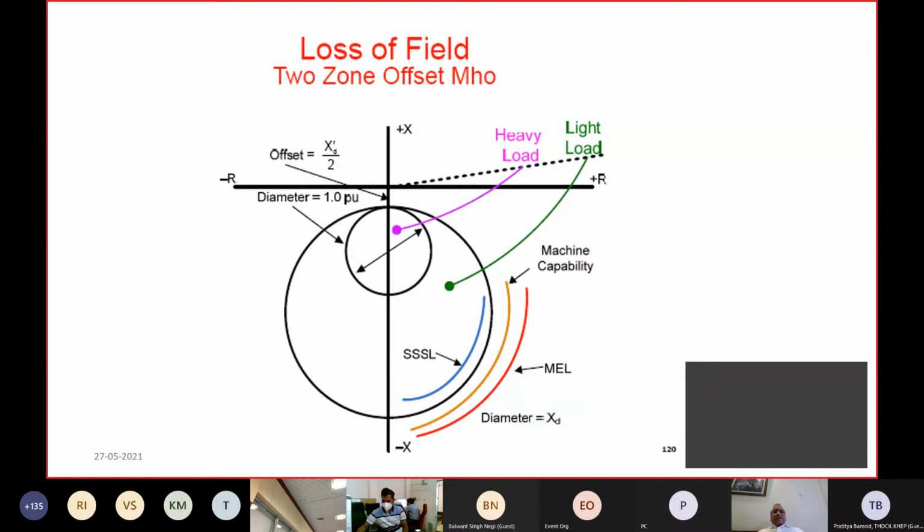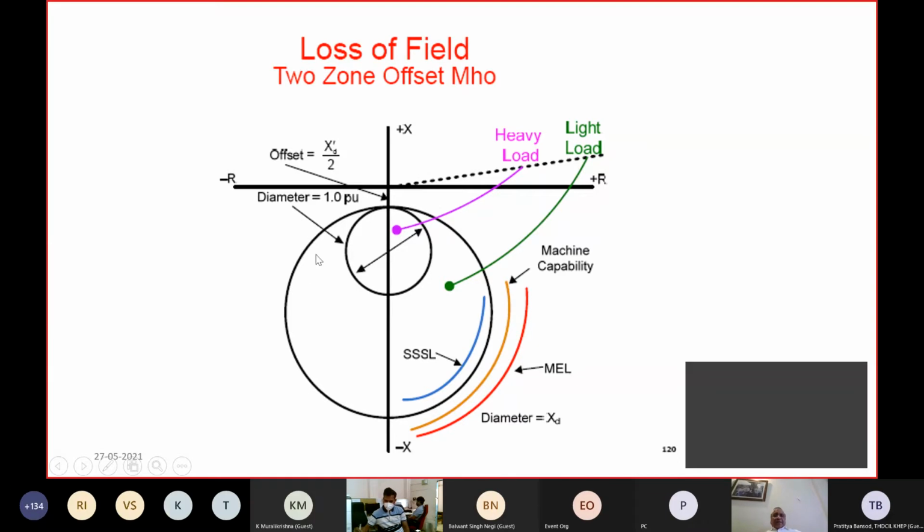The generator is already connected to the grid. The prime mover is already supplying the mechanical input. So the generator will try to overspeed. There will be positive slip, and the generator will act as an induction generator, and there will be heavy currents induced into the body of the rotor, including the damper winding as well as the end rings of the rotor. So this is a very dangerous condition as far as the generator is concerned.